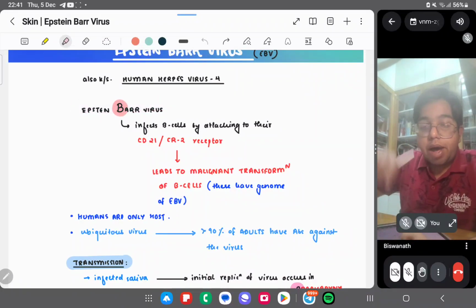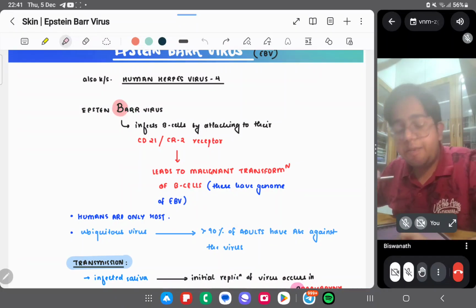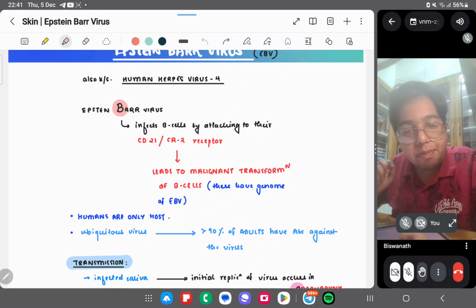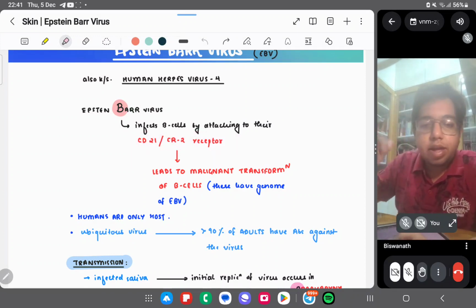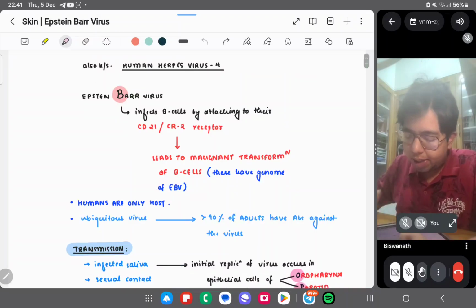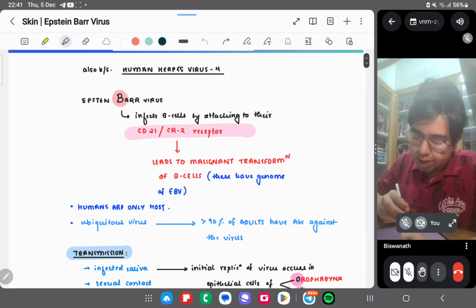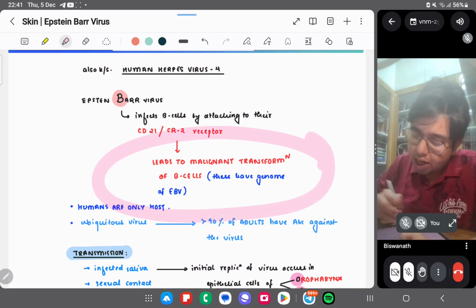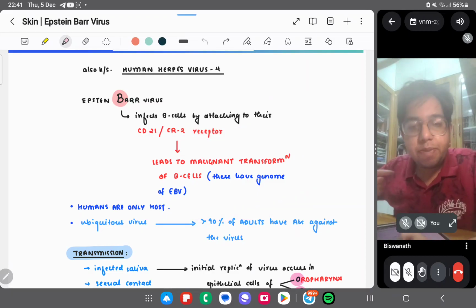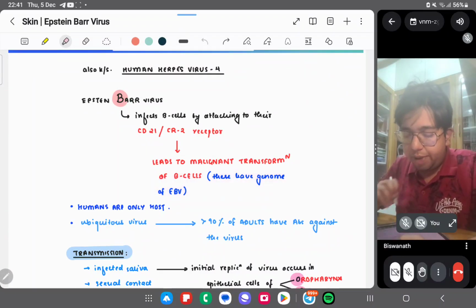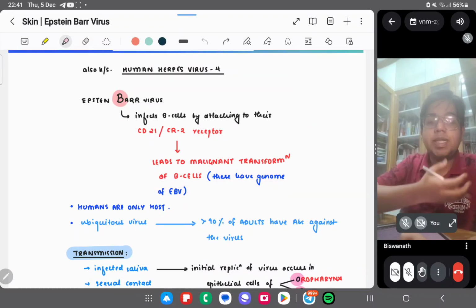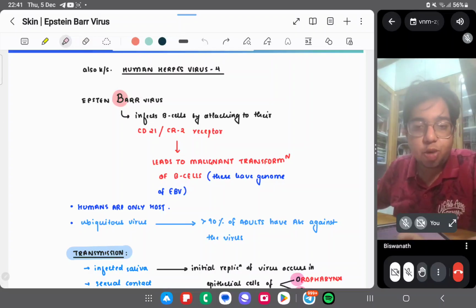Epstein-Barr, I have written the B bigger because it is a B cell virus. It infects the B cell by attaching to the CD21 or CR2 receptor. The CD21 receptor, as we told in the introductory part, is also called the CR2 receptor. Attaching to the CD21 or CR2 receptor leads to malignant transformation of B cells. EBV is basically injecting its genome, causing a malignant transformation of the B cells.